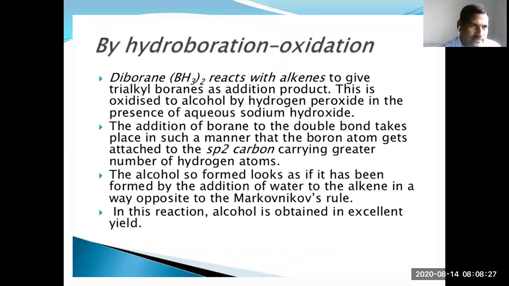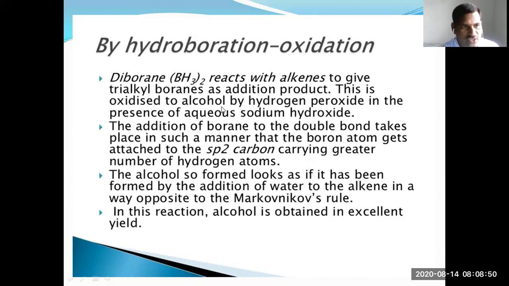Now the reaction with diborane, B2H6. This is the dimer of boron hydride. It reacts with the alkenes to give trialkyl boranes as addition product.